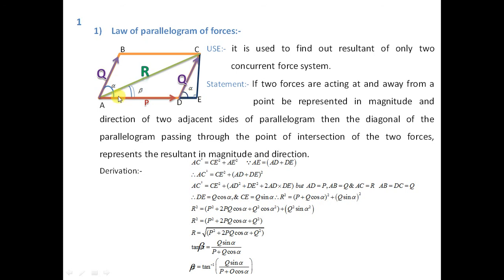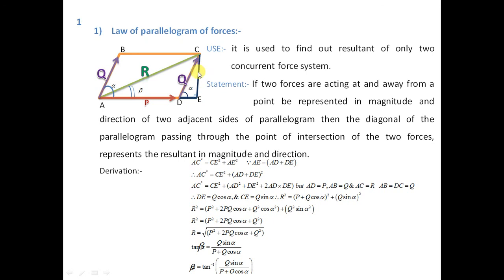This angle is alpha, therefore this angle must be alpha. Okay, now we have to find out what is DE. If you take the cos of alpha, what is cos of alpha? DE upon CD, adjacent upon hypotenuse.